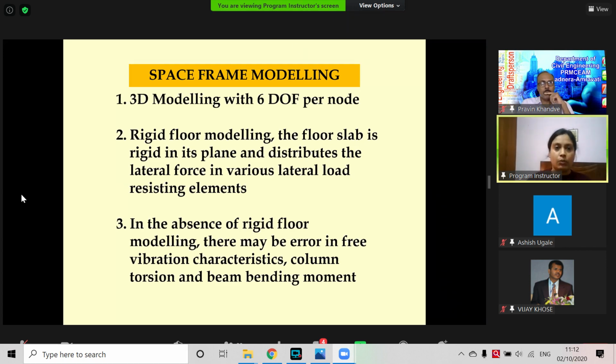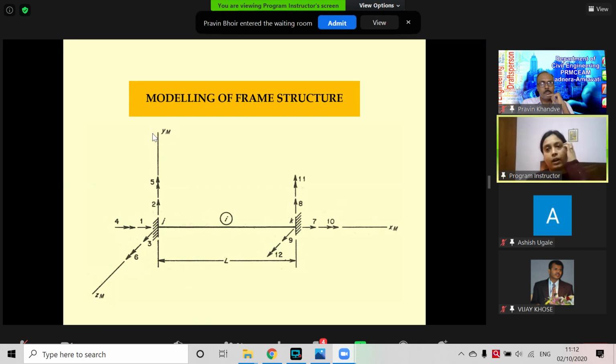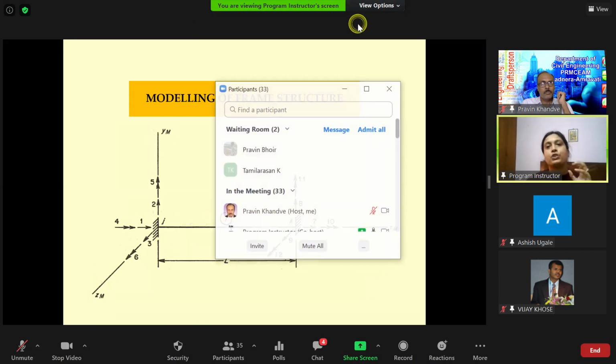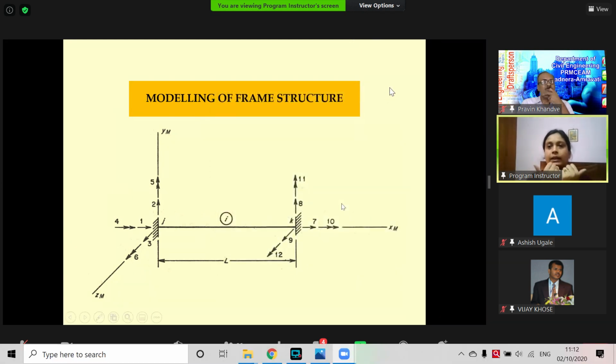But now what is degree of freedom? Degree of freedom is nothing but the independent coordinate that is required to describe the position of a node in space. And for a fixed beam, I can see that we have 6 degrees of freedom at each node.